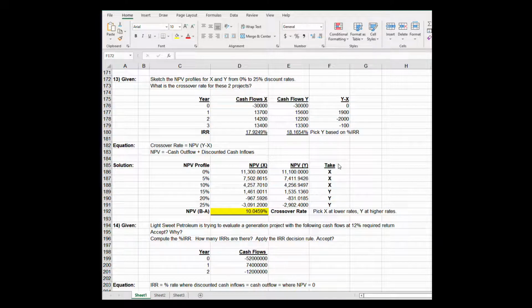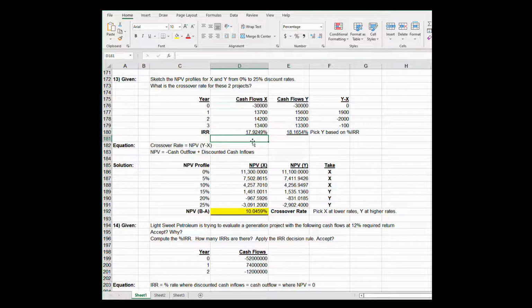In problem 9-13, we have two projects again, X and Y, and they want you to sketch the NPV profile of both these projects from 0 to 25% discount rate, and they are mutually exclusive projects. They each cost $30,000. Can't do them both. I can only do one or the other. Which one is best, and where do they cross over, if we plot the NPV profile? So we're going to see that they cost $30,000 each, and they spin off different cash inflows, 13.7, 14.2, and 13.4, whereas project Y will provide inflows of 15.6, 12.2, and 13.3, and which one is the best.